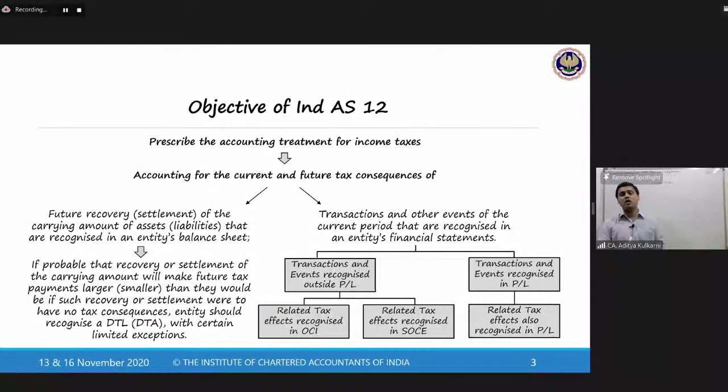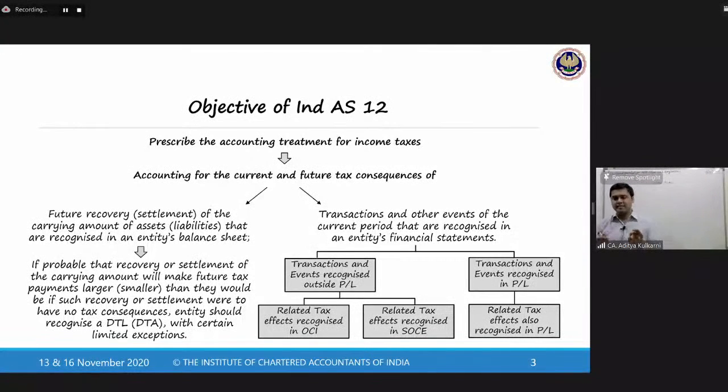But what will not be covered? Any investment credits or government grants, they are excluded from the scope of this. But the tax impact on these two items will be covered. The income tax impact of these two items will be covered under Ind AS 12.